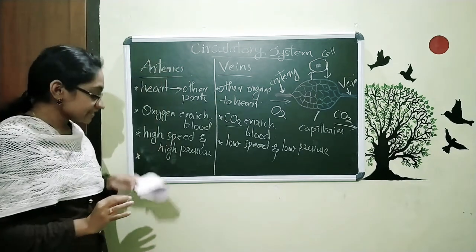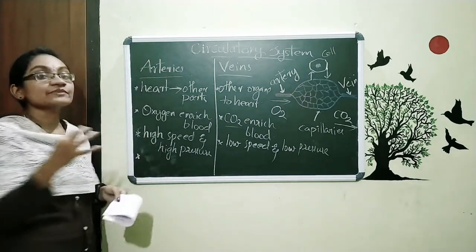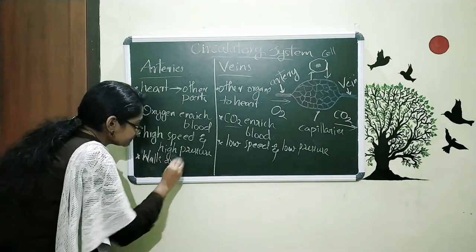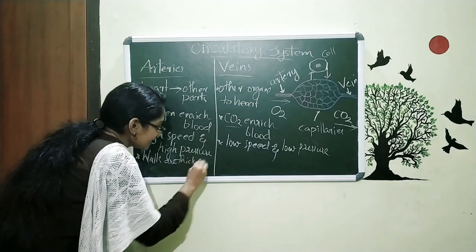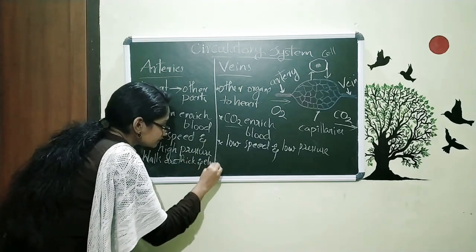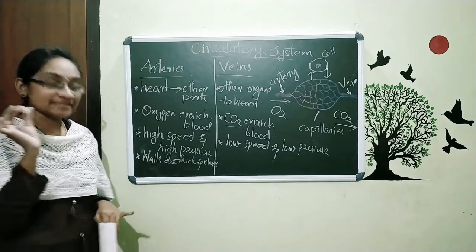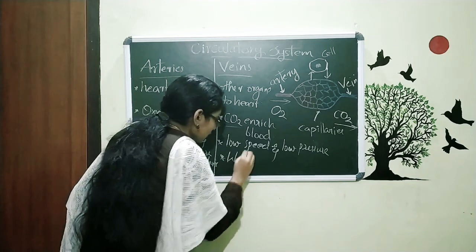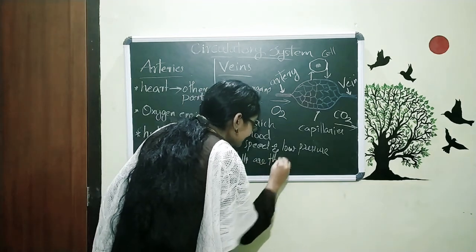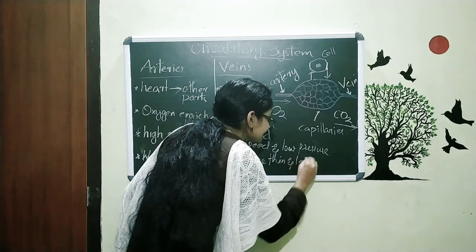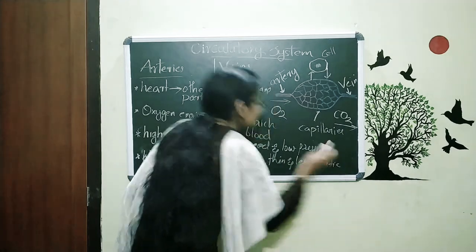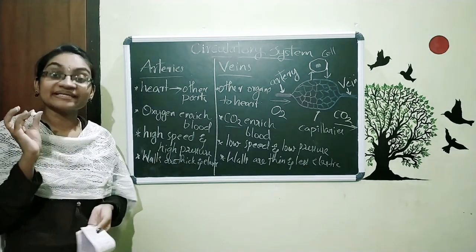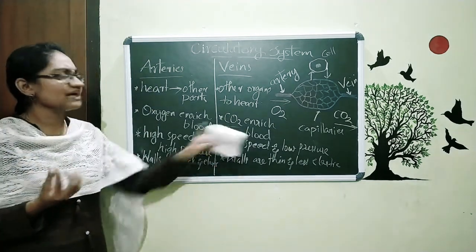So about these arteries, the walls are thick and more elastic. Walls are thick and elastic. Then what about these veins? Walls are thin and less elastic than these arteries. So about these arteries, their walls are very thick and they are more elastic than these veins.